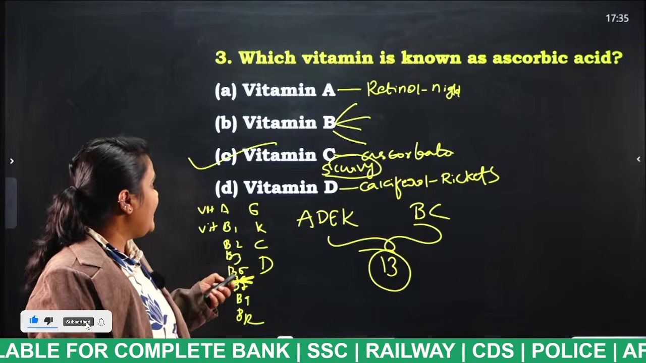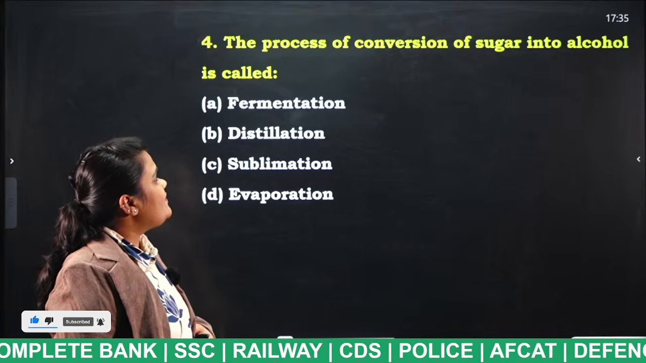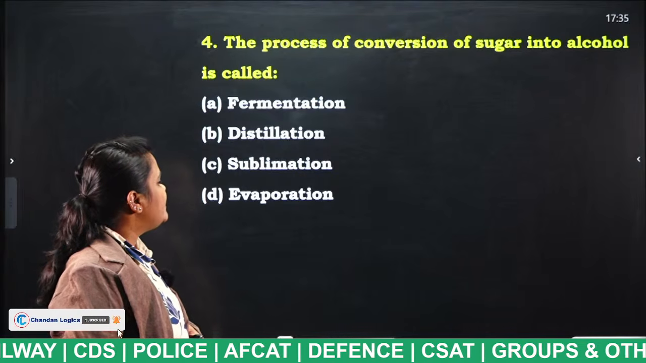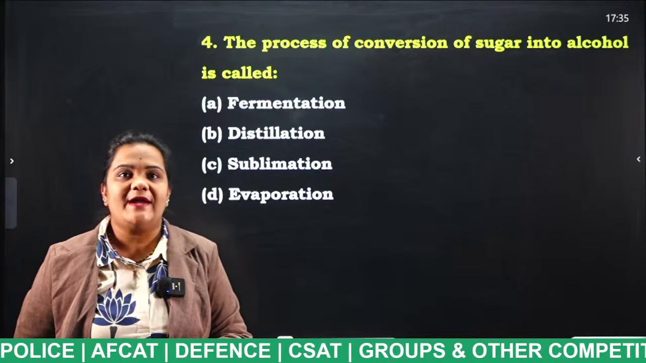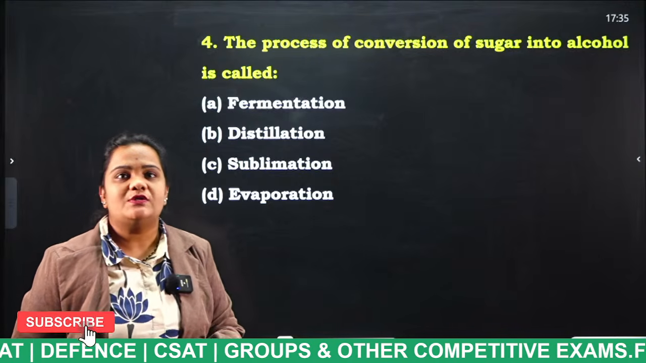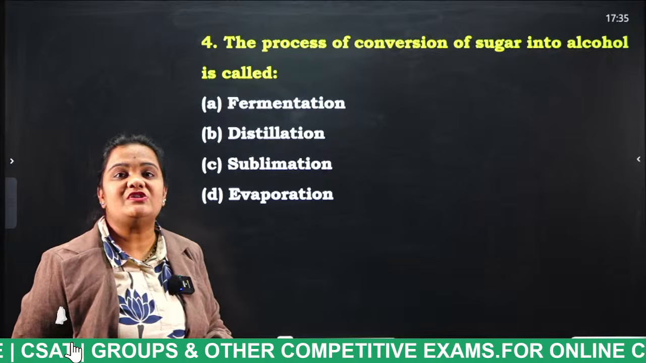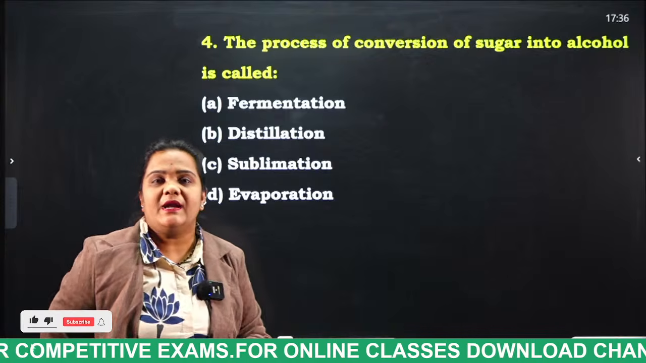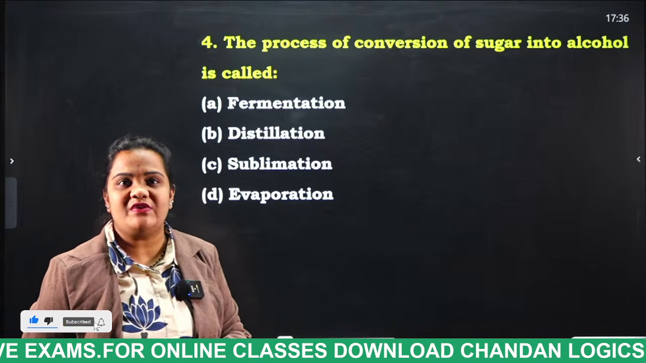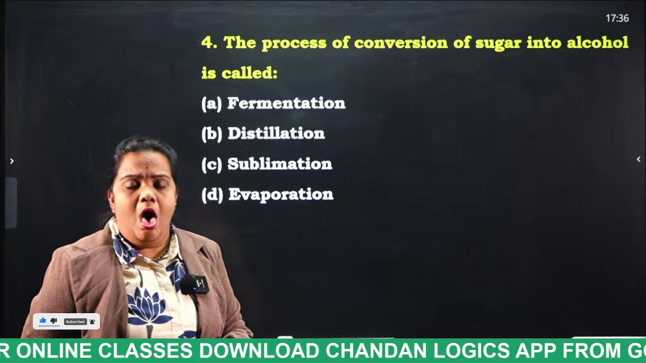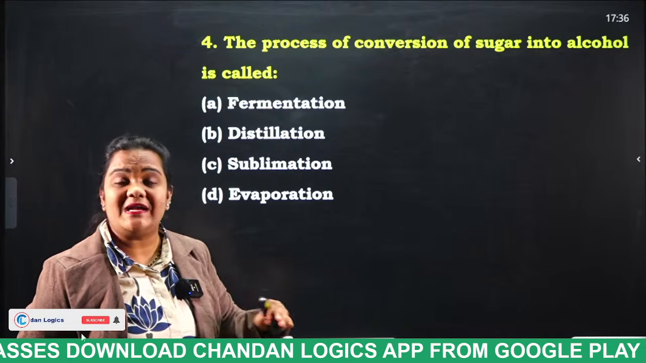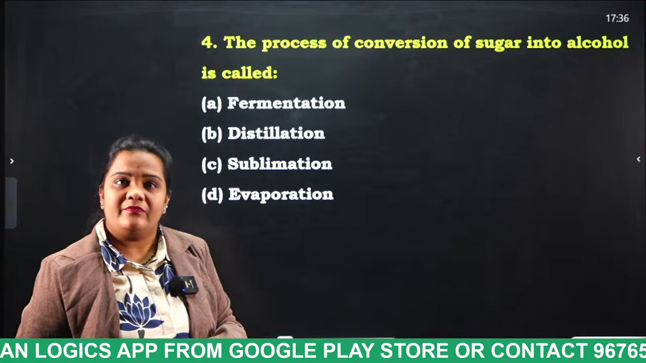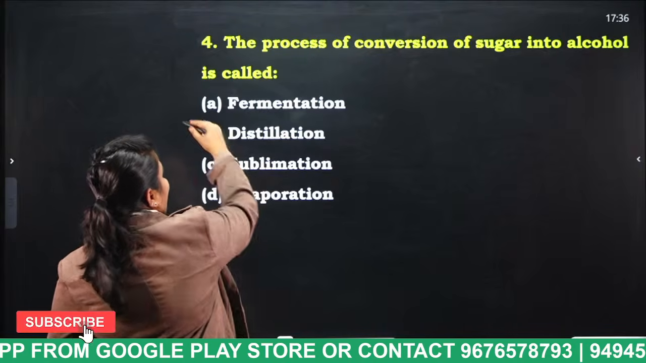Okay? Next question. The process of conversion of sugar into alcohol is called: fermentation, distillation, sublimation, evaporation. So try to tell the answer for this question. Yes, very good. So pellagra, due to deficiency of which vitamin does pellagra disease occur? Okay, tell me. Pellagra disease is due to the deficiency of which vitamin? Very good, Saiteja, very good. Yes, very good. So fermentation. Fermentation is the correct answer.